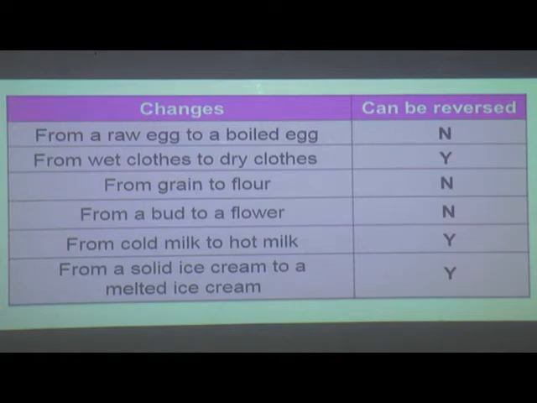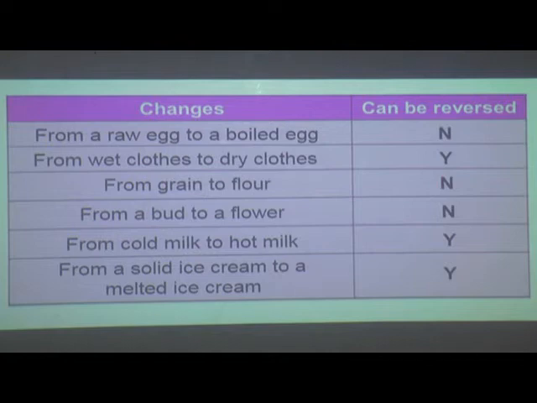Next, now milk to paneer. From milk we get paneer. But again, can the paneer be converted into milk? No, it cannot be converted. Okay, so the change cannot be reversed.